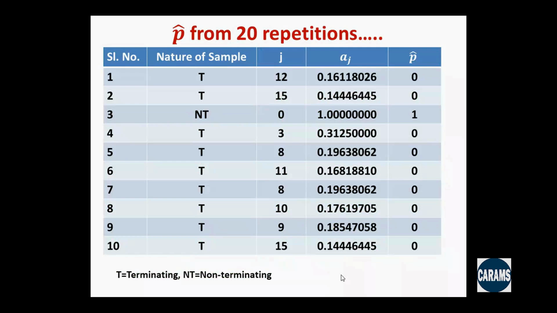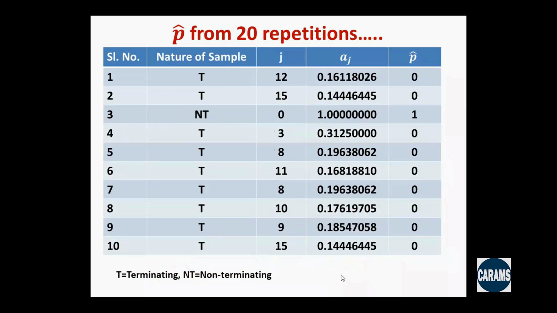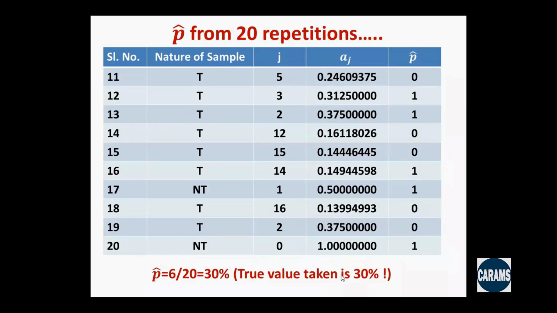We have got a bunch of terminating samples here. Only one is non-terminating in this first lot, and in the second lot, we have got 2 more non-terminating samples. But whatever be the case, we know the interpretation for J, computation of A sub J, and carrying out the corresponding Bernoulli trial with success probability A sub J and getting hold of the score 0 or 1. So eventually we find that there is 1, 2, 3, 4, 5, 6. There are 6 ones. Therefore, my average over all the 20, that leads to 6 over 20, which is 30%.